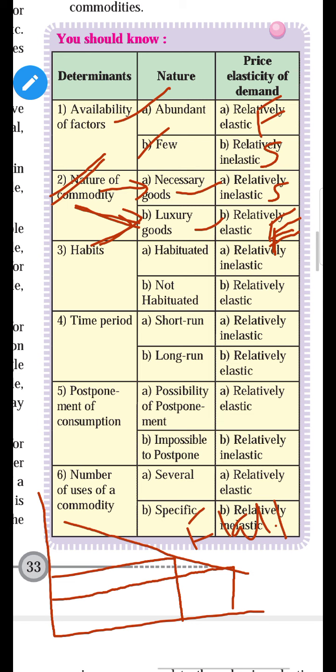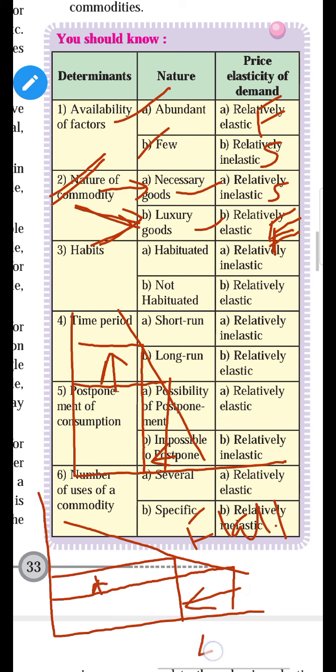Yes, if the demand is steeper, the slope of demand is steeper, it means a large change in price brings small change in demand, means price changes that much and demand changes only that much. And in the flatter demand curve, price increases by a small percentage, demand decreases by a large percentage.